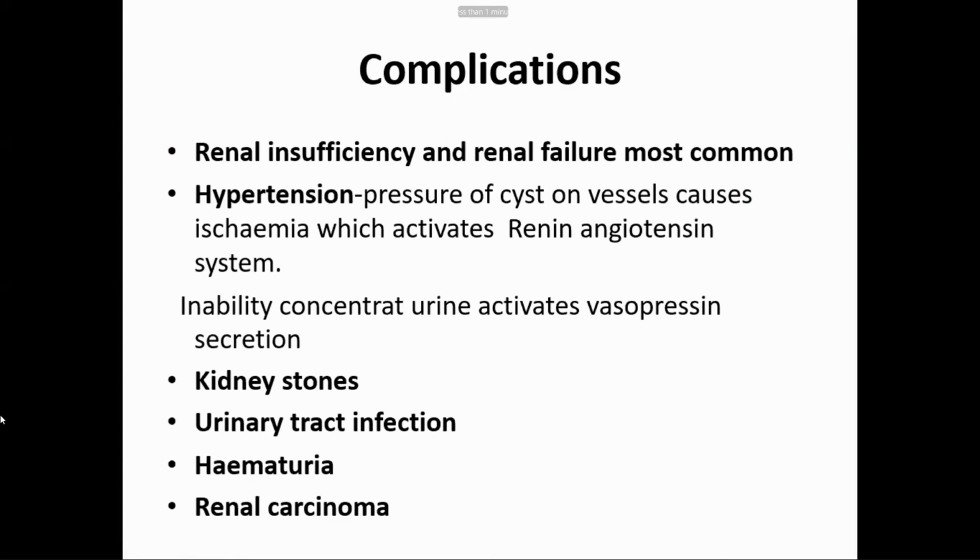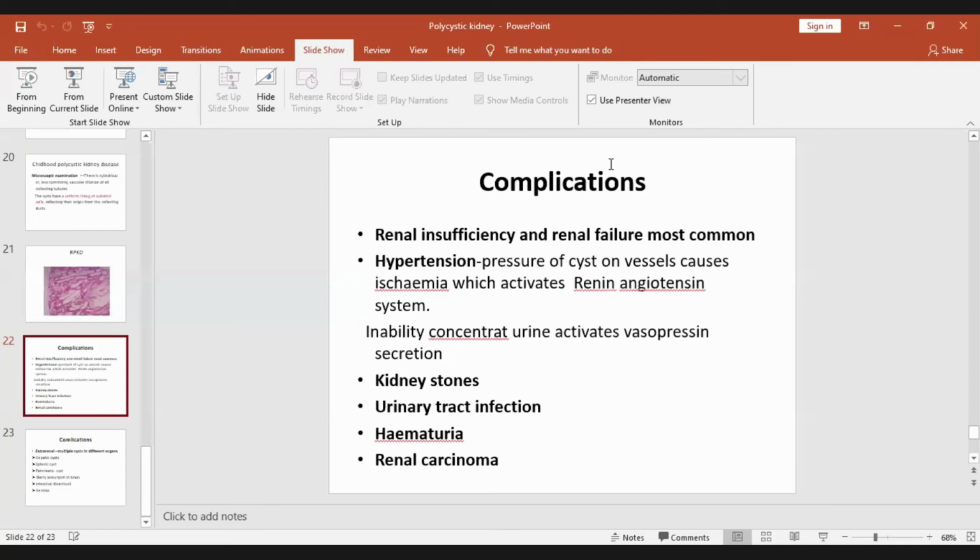Now, what are the complications of polycystic kidney disease? Most common, and the last 2 slides are there, that is complications. And as I told you, renal failure and renal insufficiency. This is the most common complication of both autosomal dominant and recessive.